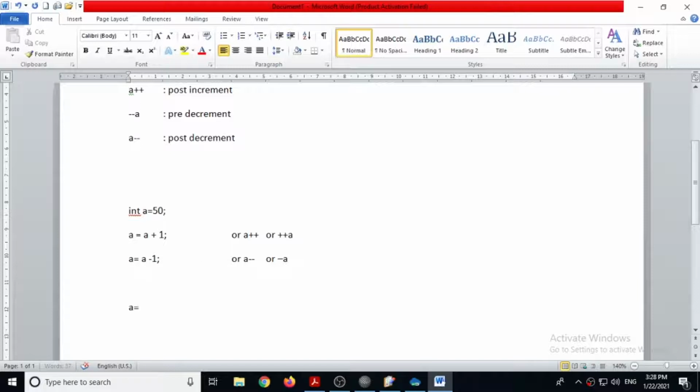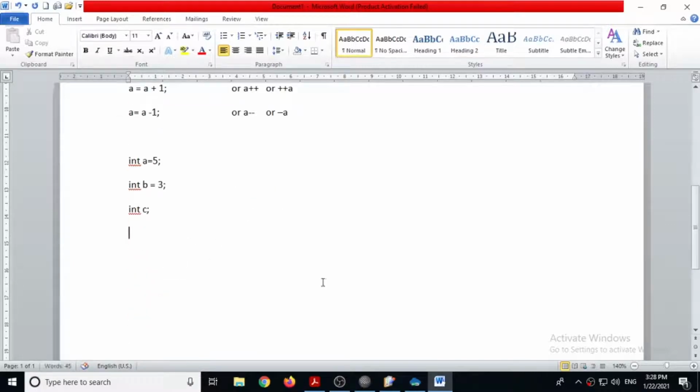We will take variables: integer a is equal to 5, integer b is equal to 3, suppose, and let's create a third variable, integer c. Now c is equal to a plus plus plus b. Actually here this is post increment, a plus plus.